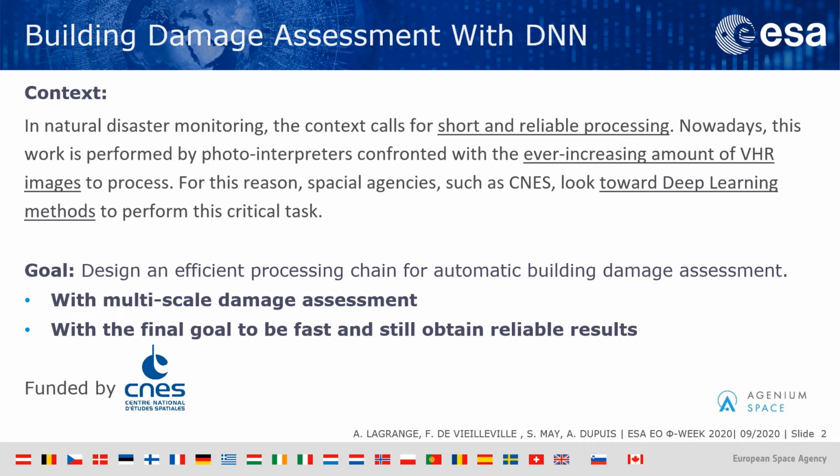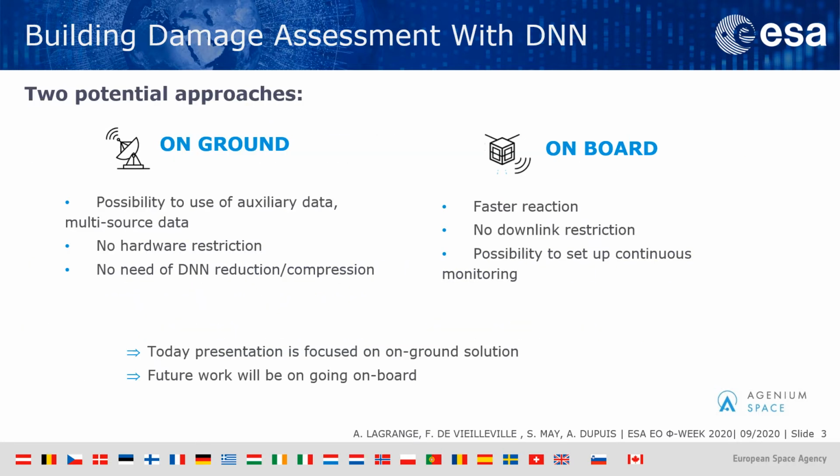So the goal of our work is to design an efficient processing for automatic building damage assessment using deep learning. We specifically want to handle several classes in the image and to reach a solution which is fast and reliable. To do this job, we have two options. The first option is to perform our processing on ground and the second on board. Those two options have distinctive advantages.